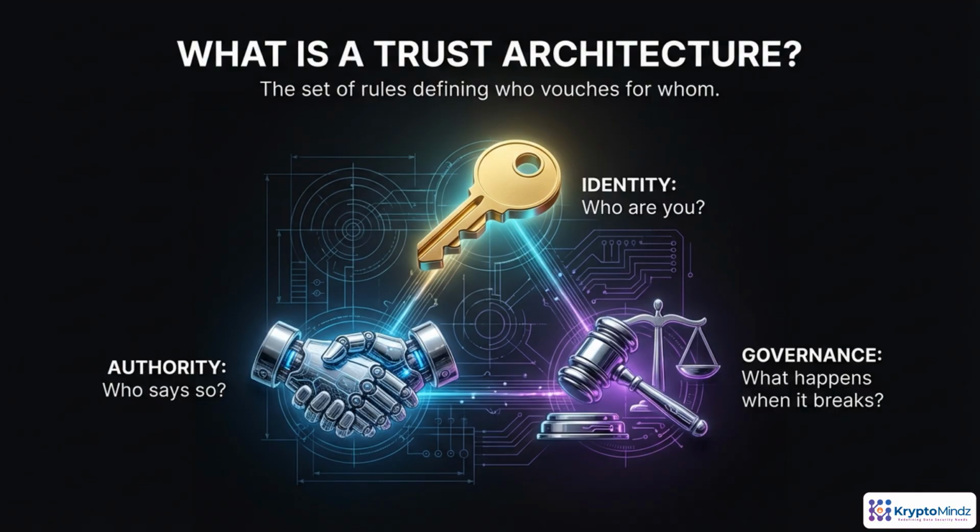A trust architecture is the rule book that decides who is allowed to vouch for whom, and under what conditions. At its core, it connects three things: identity, authority, and governance. Identity is how we decide who or what an actor really is. Authority determines which actors are allowed to make statements or take actions others must accept. Governance covers what happens when things go wrong, get disputed, or need to change over time.